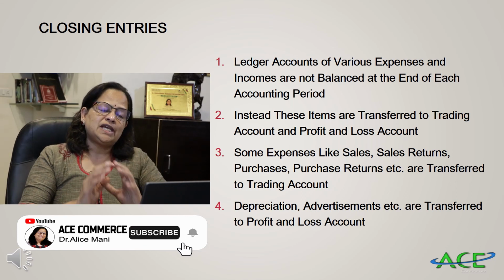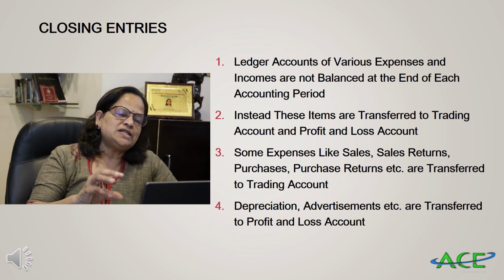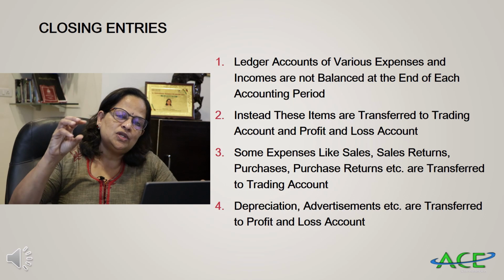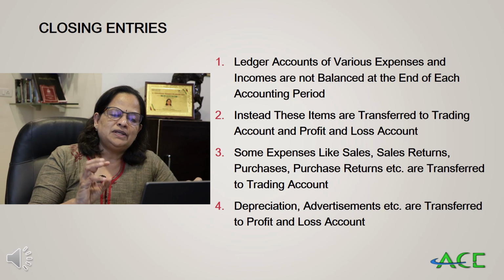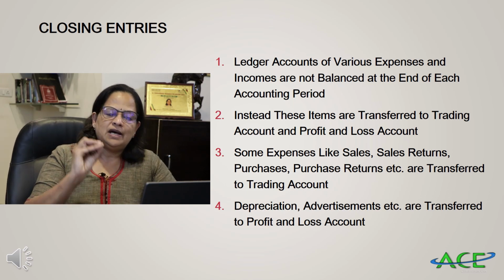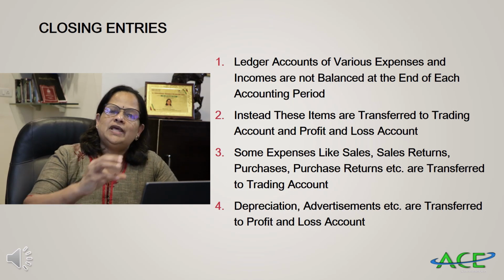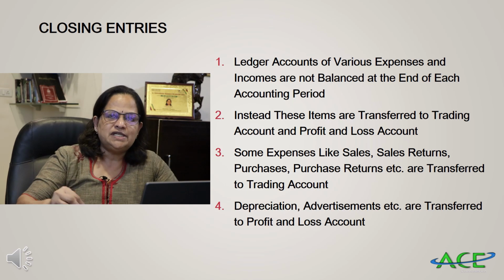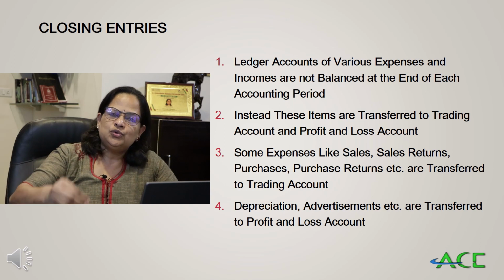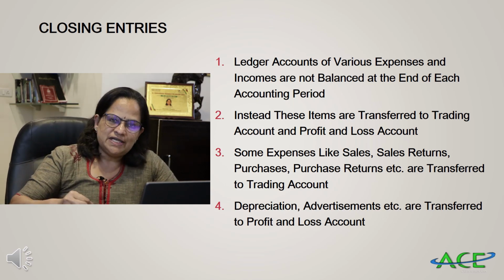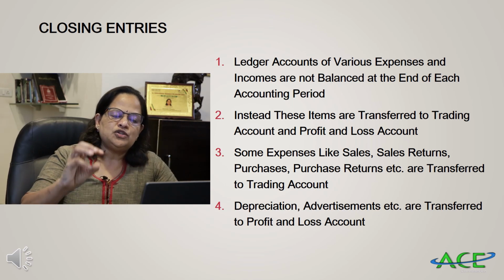Now we are going to talk about the second topic, closing entries. Opening entries are for recording the opening items. Closing entries are recording various transactions to either trading account, profit and loss account or capital. You have to remember that ledger accounts of various expenses and incomes are not balanced at the end of each accounting period. What they do is transfer them to trading account. Purchases, carriage inwards, freight, sales returns, everything we will carry to trading account.